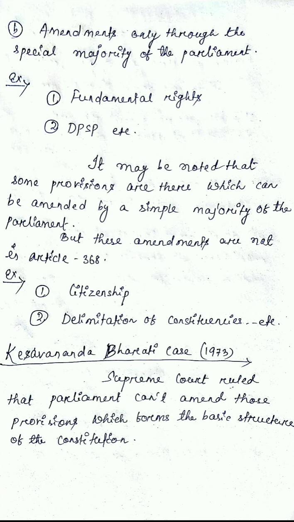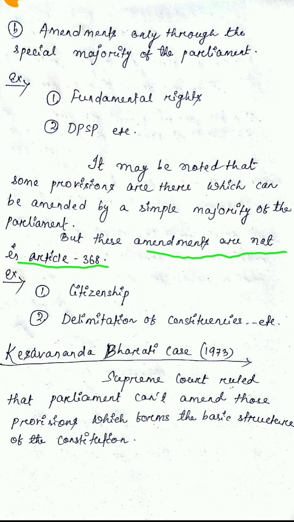Then I am giving a short note here. It may be noted that some provisions can be amended by a simple majority of the parliament. These amendments are not in Article 368. Outside Article 368 there is another amendment procedure that requires only a simple majority of the parliament, with no need for a special majority. For that reason, our constitution is said to be neither too rigid nor too flexible.